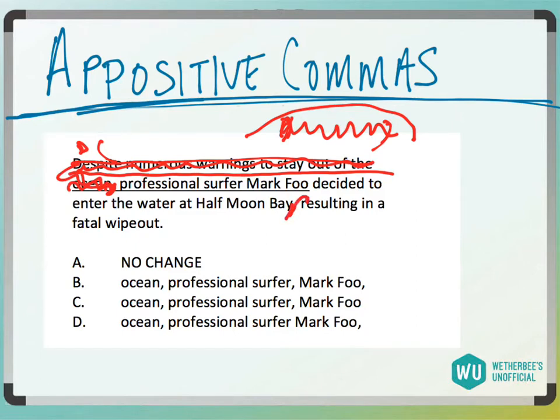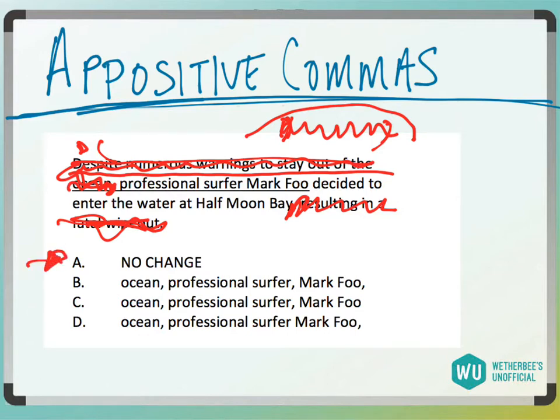This also is a dependent clause, comma, resulting in a fatal wipeout. So get rid of these dependent clauses. We want to be finding our independent clause. So let's look at answer choice A. We would have professional surfer Mark Fu decided to enter the water at Half Moon Bay. That sounds pretty fine, right?